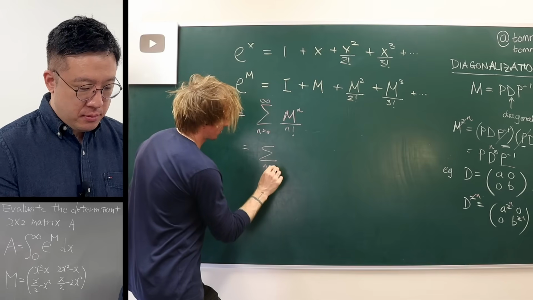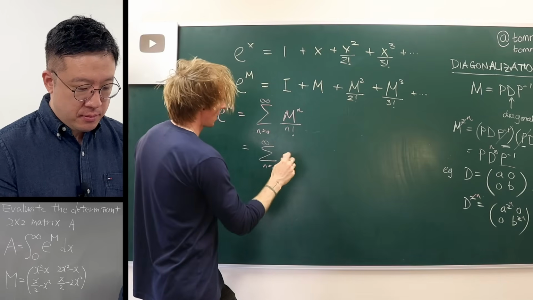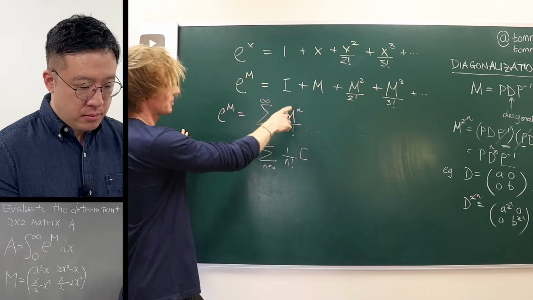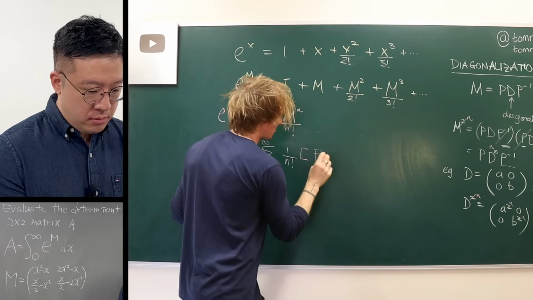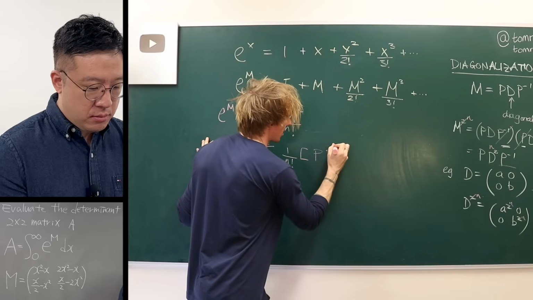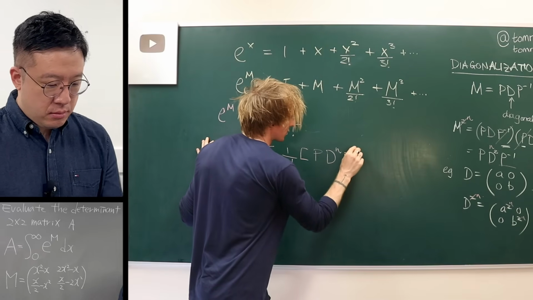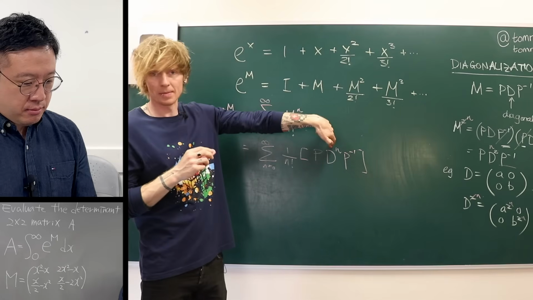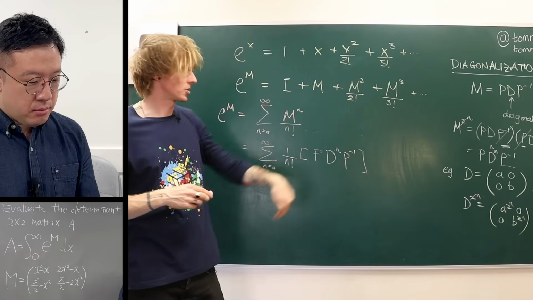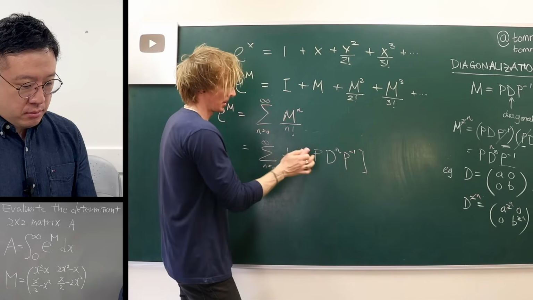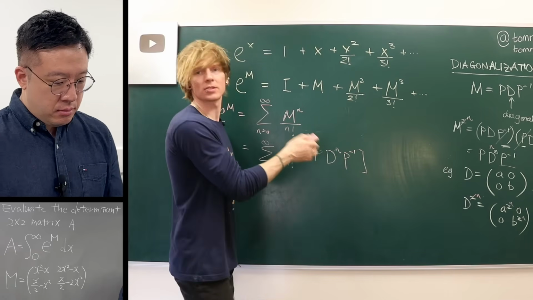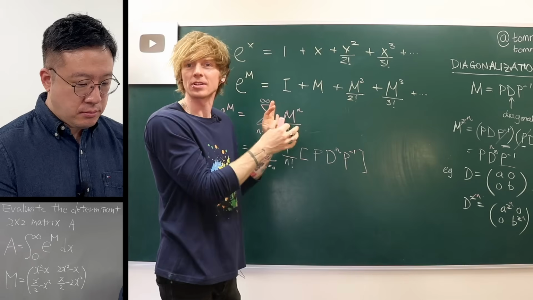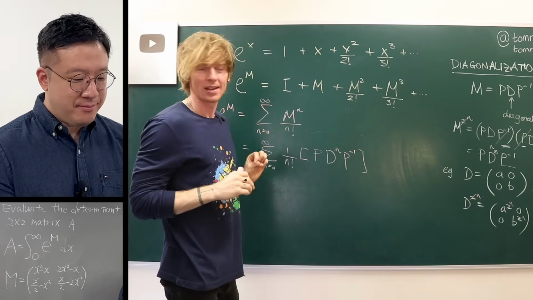So this is now the sum from 0 to infinity. I'm going to put the 1 over n factorial first, and then M to the power of n, remember, is now just P times D to the power n times P inverse. Now, this term in the middle contains the n, so it has to be included in the sum, but the P and the P inverse do not contain an n. So they can come outside of the whole sum. You can factor them out of the bracket, if you will.